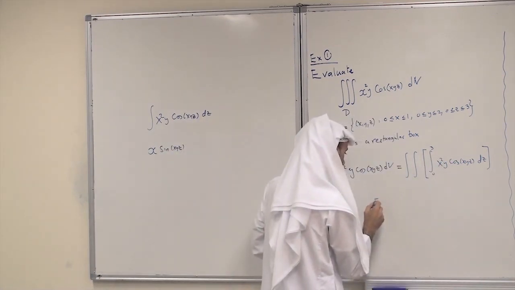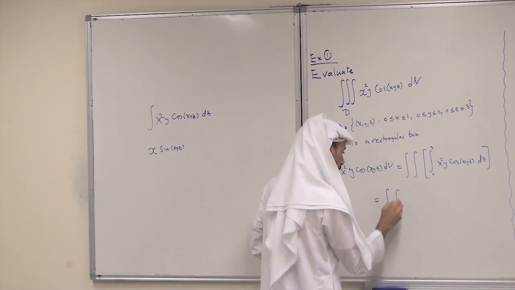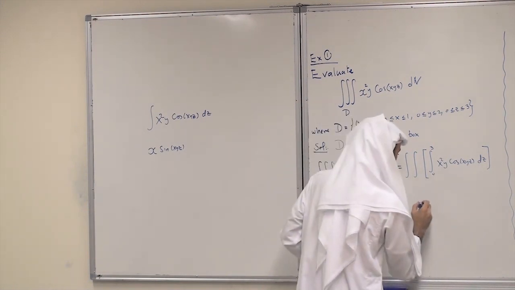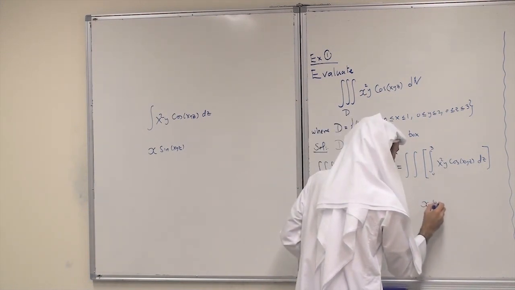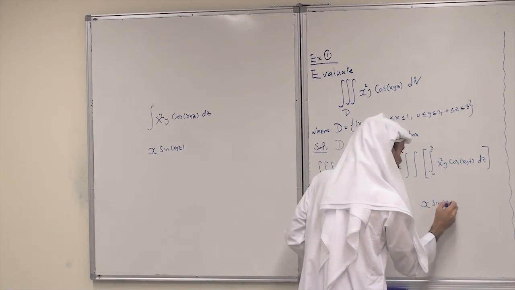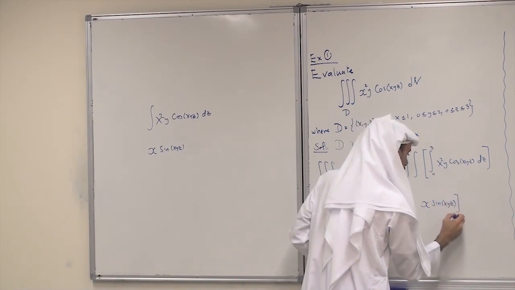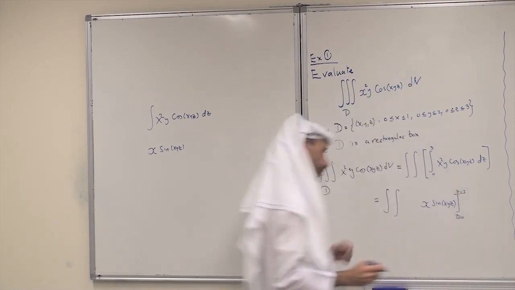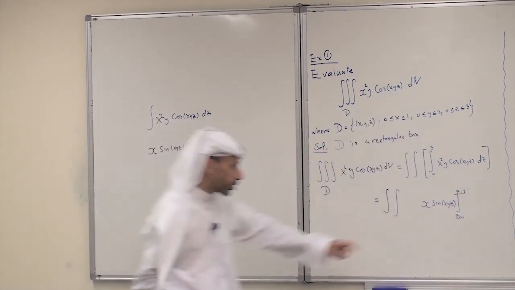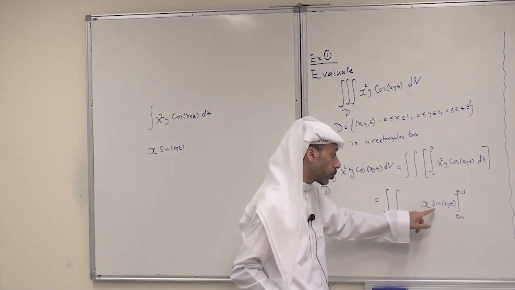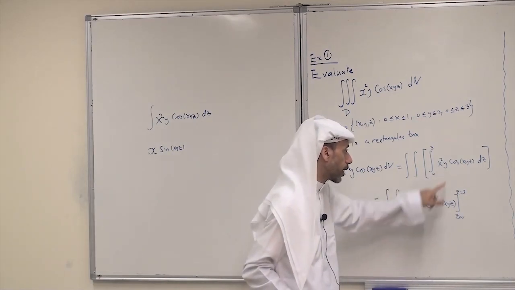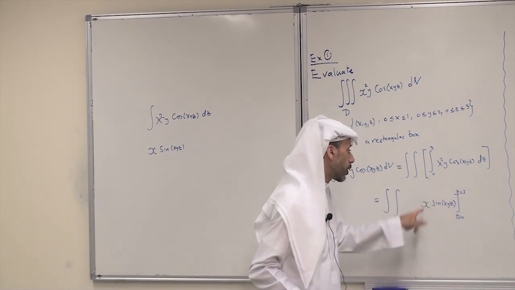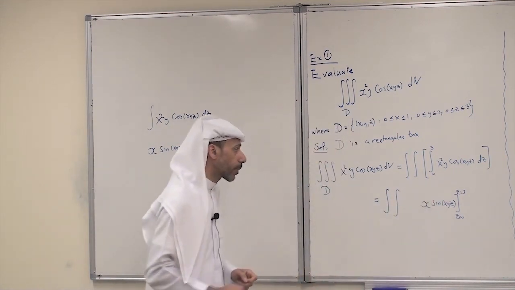Here the integral is just x sine xyz from z equals 0 to z equals 3. You can check: if I differentiate with respect to z, the derivative of sine is cosine times xy, and I get x squared y.